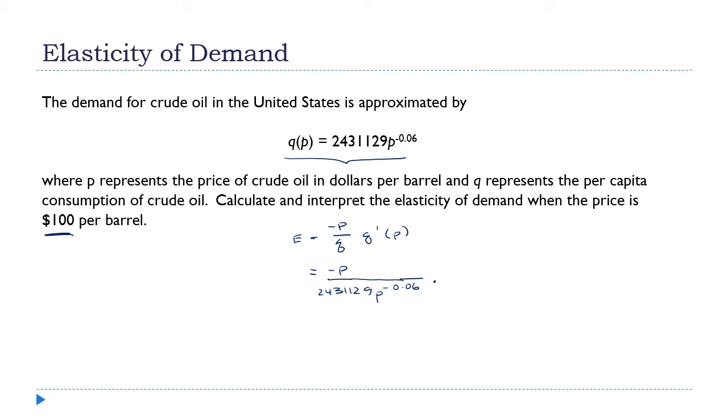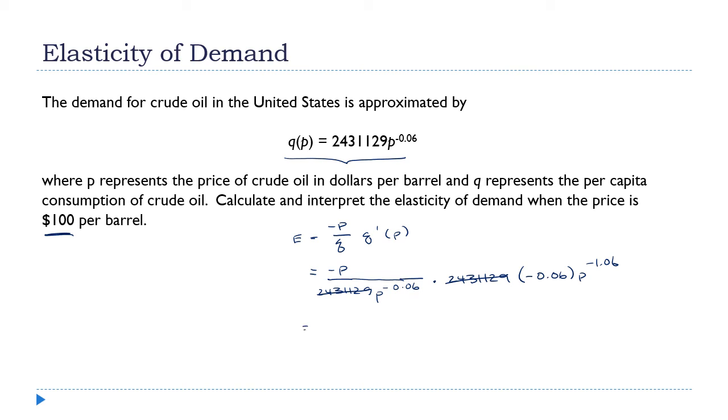That's just a polynomial. Well, that's not a polynomial because the exponent is negative. But this is P to a power, P to a number. So the power rule applies here. What am I going to do? I'm going to leave the constant out in front the same, 2431129. I'm going to multiply by the exponent, negative 0.06, and I'm going to reduce the exponent by 1. Now you see why I was looking ahead. You see why I didn't try to multiply that out? These big numbers here, they're going to cancel.